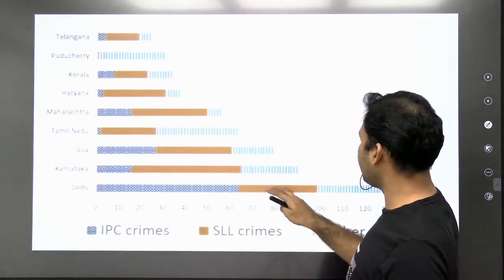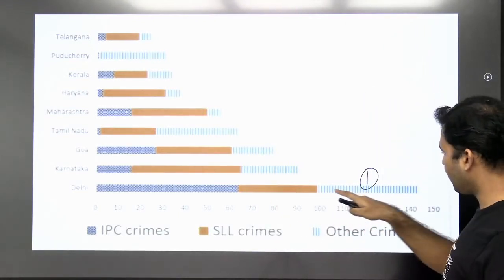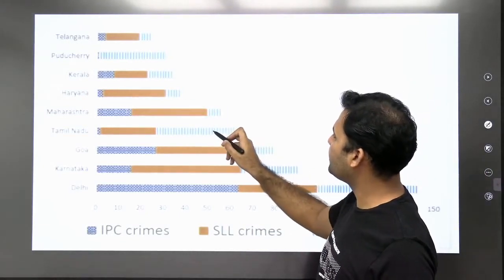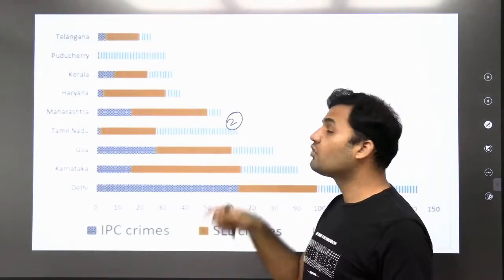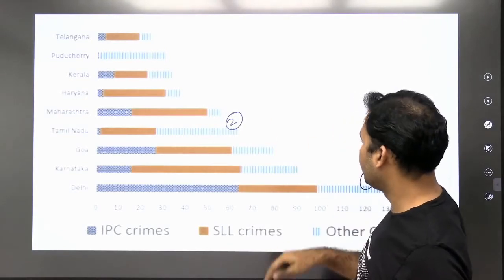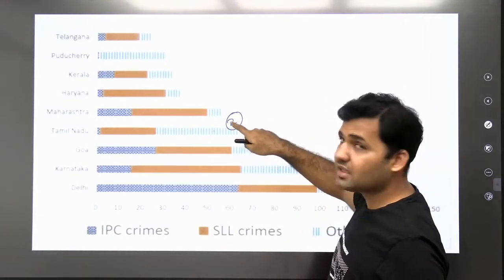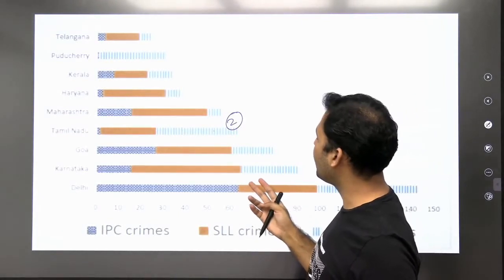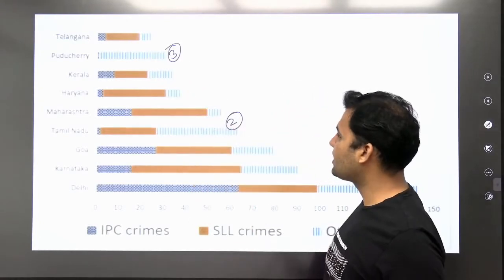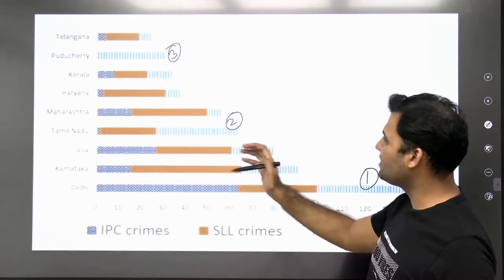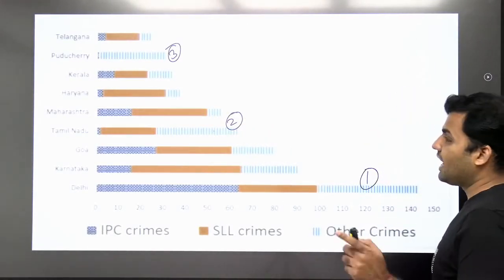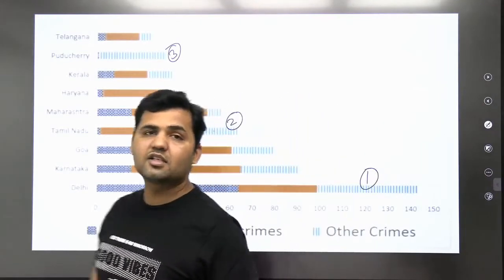Now, the second highest bar of this shade, you can clearly see, is Tamil Nadu, right? So Tamil Nadu will be given rank 2 in others. And if you have to find out the rank of Puducherry, after assigning rank 2 to Tamil Nadu, the highest bar length you can see is in the case of Puducherry. So Puducherry will be given rank 3 in other crimes, right? It's very easy, you just have to look at the length of the bar. So rank 2 is given to Tamil Nadu and rank 3 is given to Puducherry.